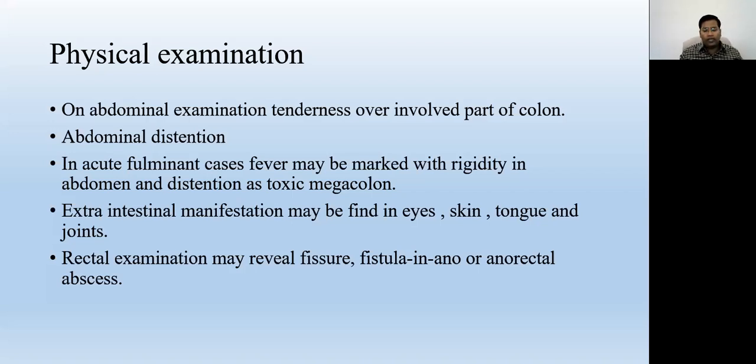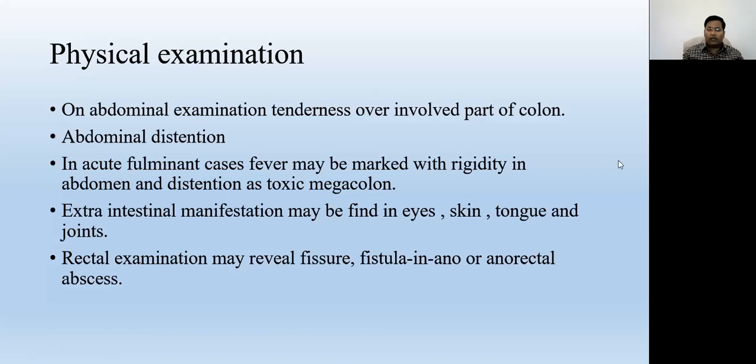In acute fulminant cases, fever may be marked, with rigidity and distension of the abdomen as in toxic megacolon. If the patient has perforation, there may be symptoms of peritonitis. Some extra-alimentary manifestations are also there. Ulcerative colitis may present in the eye, the joints, the skin, the tongue, and other body parts.